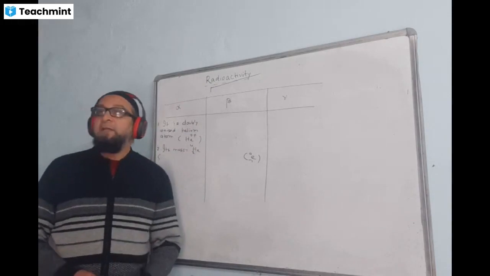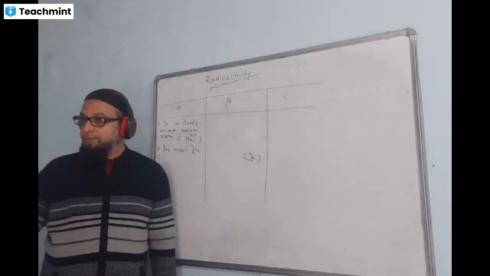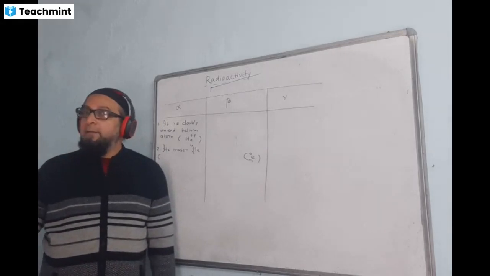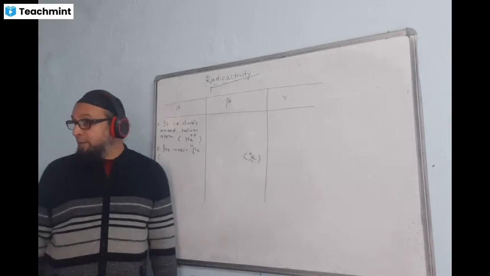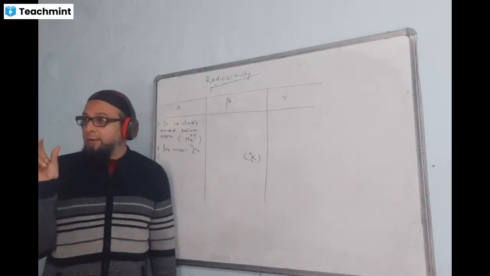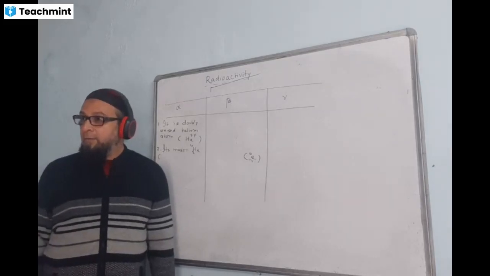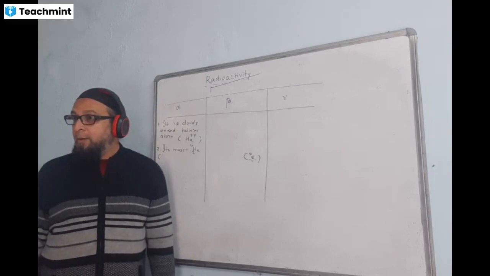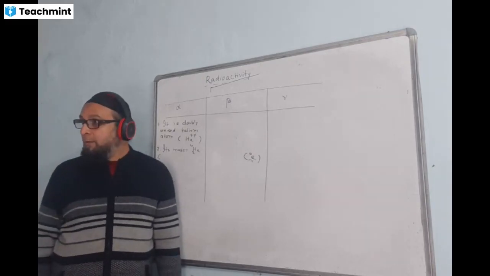Just answer one question and then go. Can a hydrogen nucleus or hydrogen atom emit an alpha particle? Its mass is less than the mass of helium.